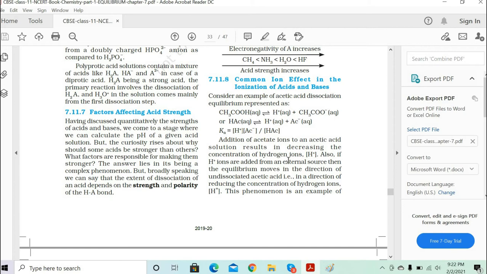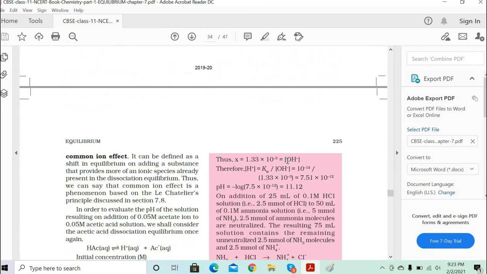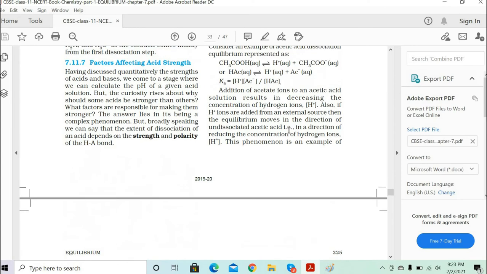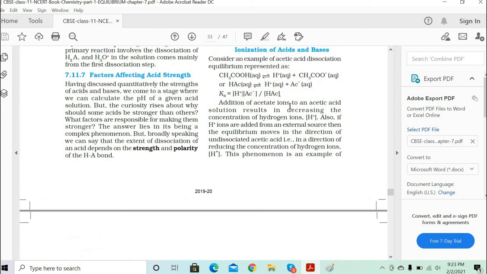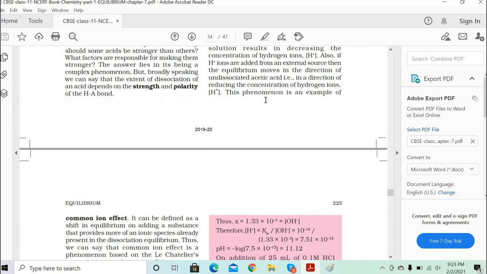it results in decreasing the concentration of hydrogen ions, and also if H plus ions are added from an external source, then the equilibrium moves in the direction of the undissociated acetic acid, reducing the concentration of H plus ions. The phenomenon is an example of the common ion effect. This part is very important. Now what is called the common ion effect?